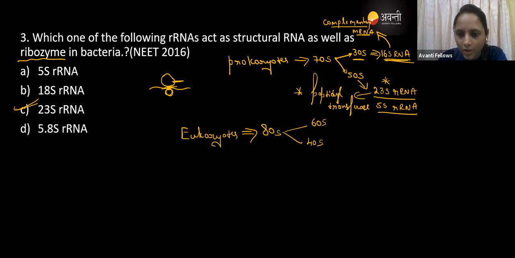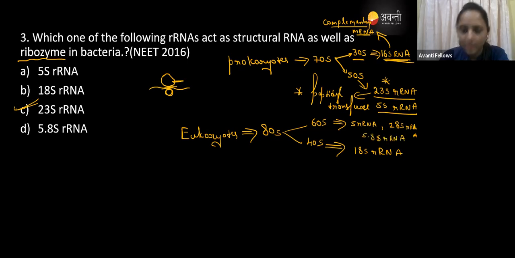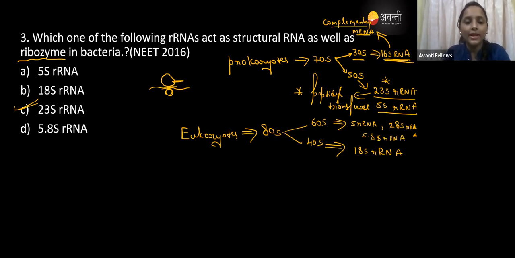In the 40S, we see the 18S rRNA. When it comes to the 60S, we see three types of RNA: the 5S rRNA, the 28S rRNA, and the 5.8S rRNA. If you know these things, you can easily eliminate the wrong options.